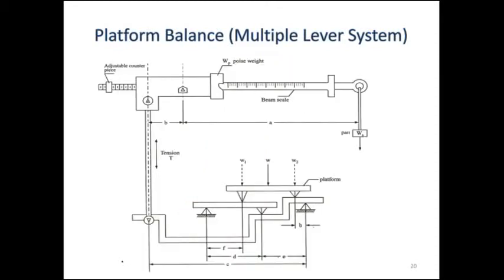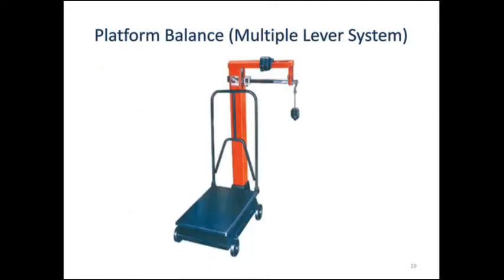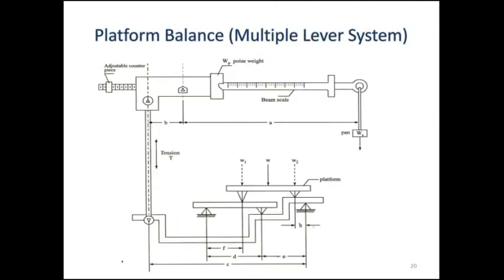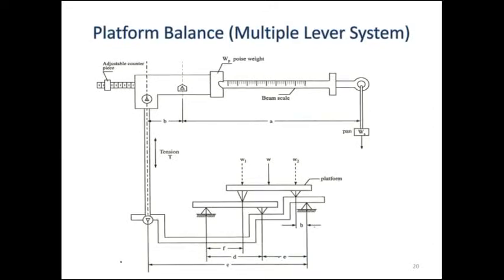Compared to the analytical balance and the unequal arm balance, there are other types of systems, that means the platform balance or a multi-lever system. We usually see this in storehouses or in railway stations, used to weigh luggage, components, and heavy machines. For these heavy components, you are going to use the multi-lever system. A multi-lever system usually looks like this.